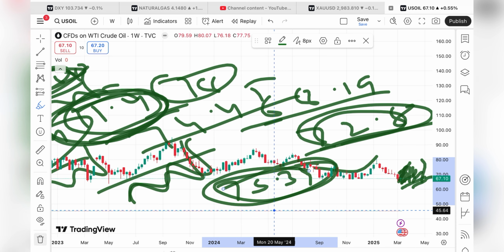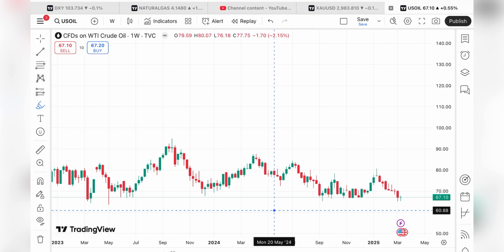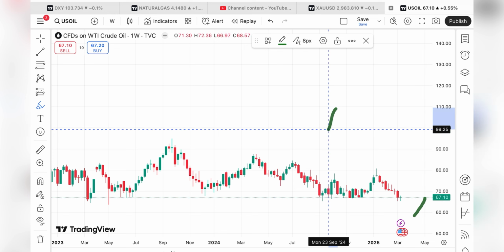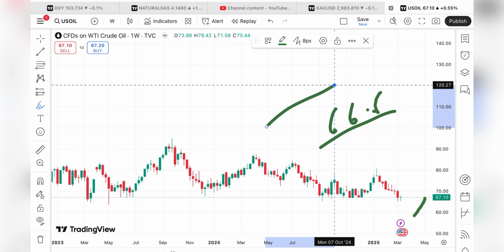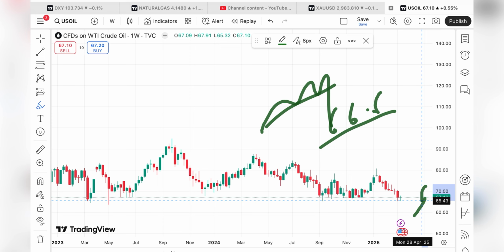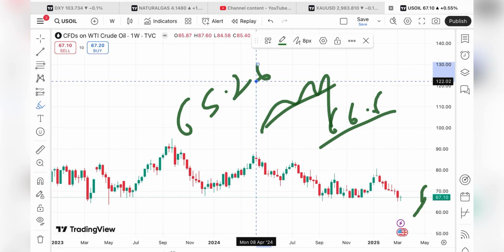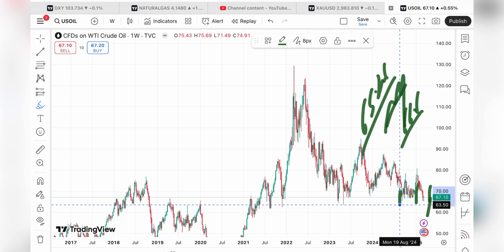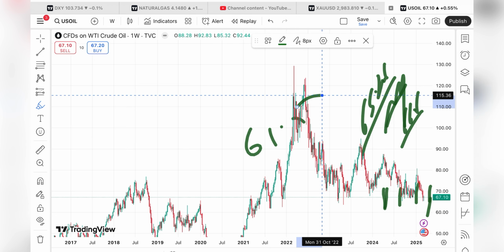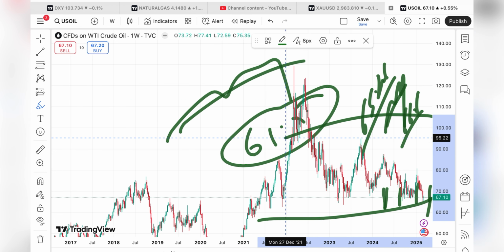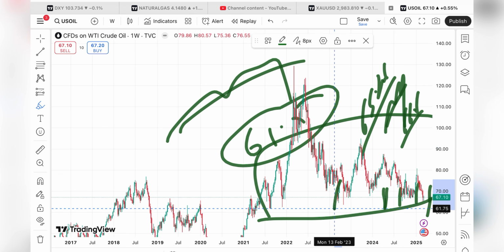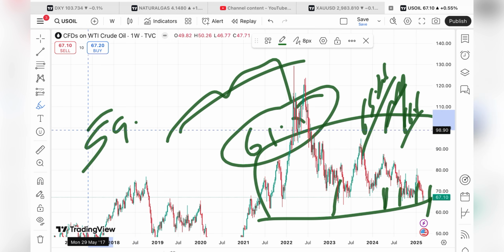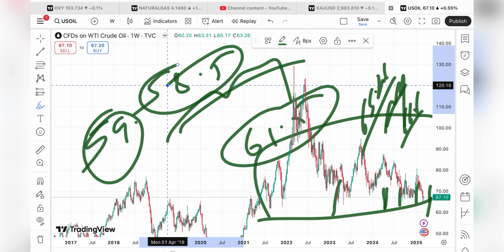But suppose the price doesn't sustain, as you can see, it can move further down towards a level of $66.6. That is already a weak support, so chances are high the price will go further down and touch a level of 65.26. And if that doesn't sustain, a further downfall we can see towards a level of 64.5, and from there 63.50 to 62.28, and from there a level of 61.5. This level is already weak, so the price will fall further down, and from there we can see a level of 61.7 to 60.8, and then it will move below 62. It can touch a level of 59 to 58.5 and then further low.